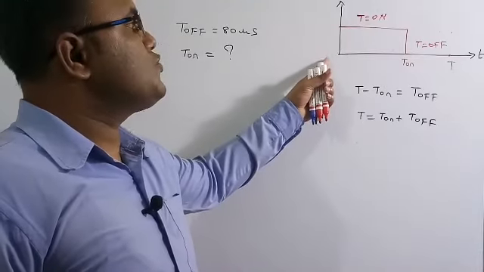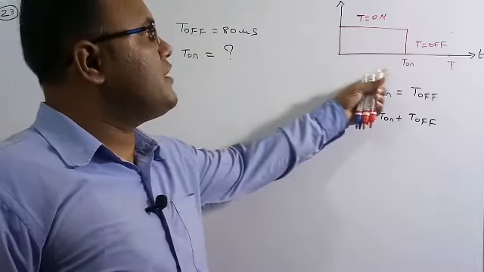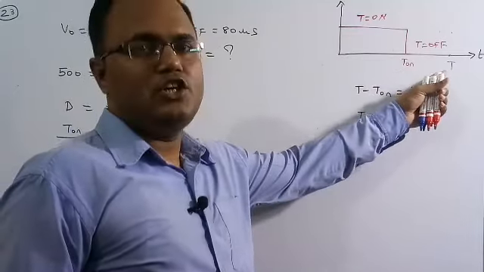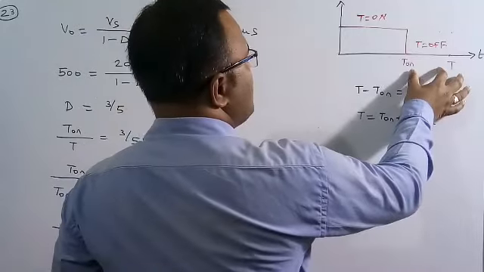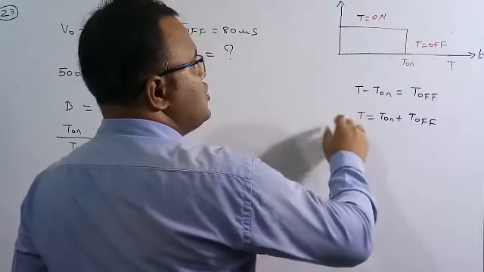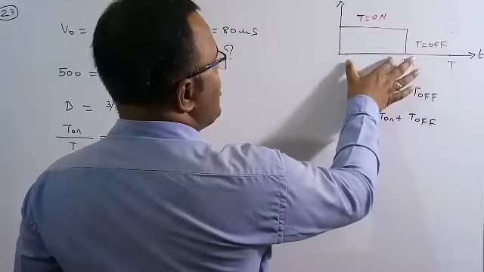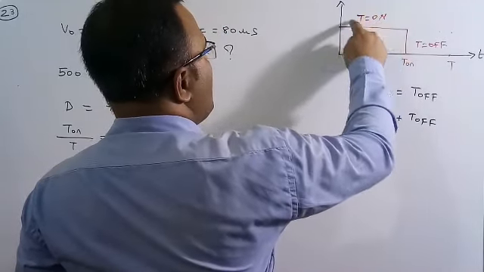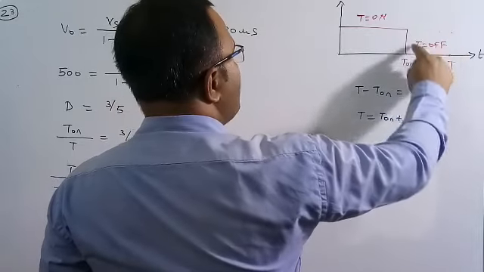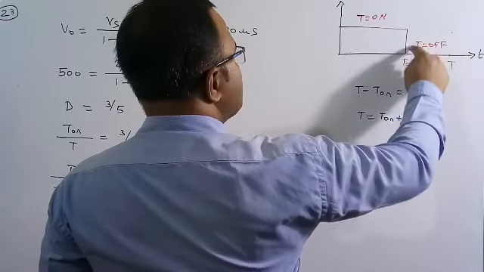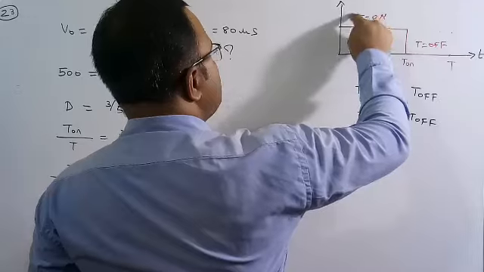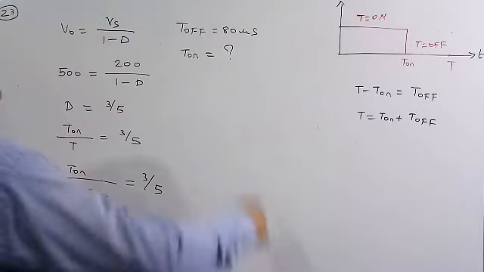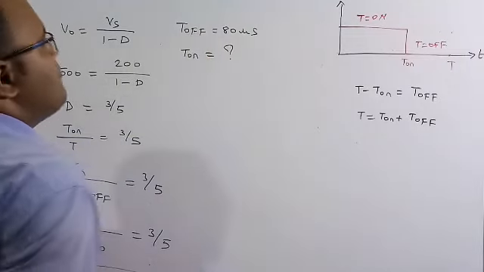So this is the switch. Here the switch is on for 0 to T on period and the switch is off for T on to T. So this duration is called the T off and this duration is called the T on. Therefore the total time is equal to T on plus T off. The thyristor is on in this period and off in this duration. So this duration is called the blocking period and this duration is called the on period. Here they have given the blocking period, which is T off is equal to 80 microseconds.